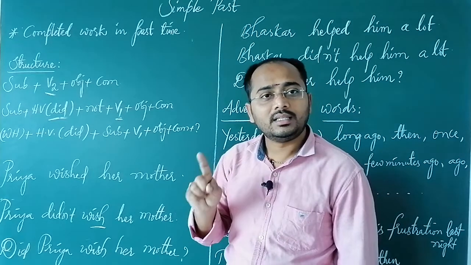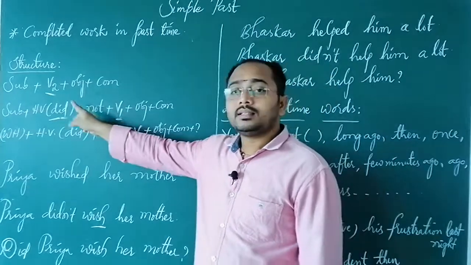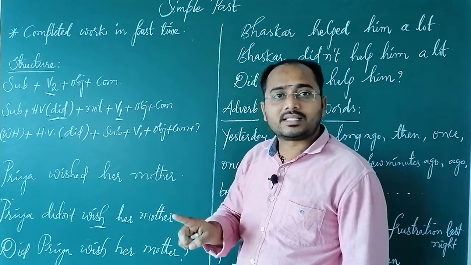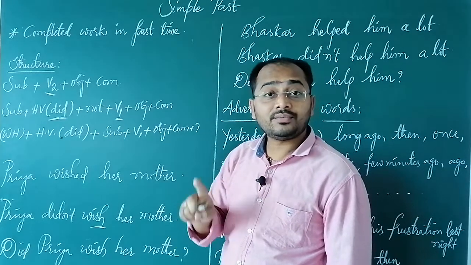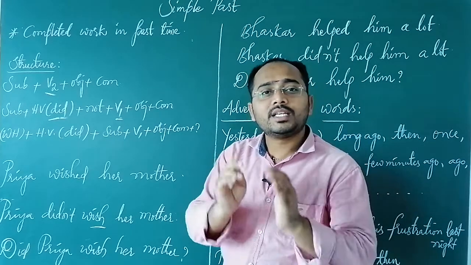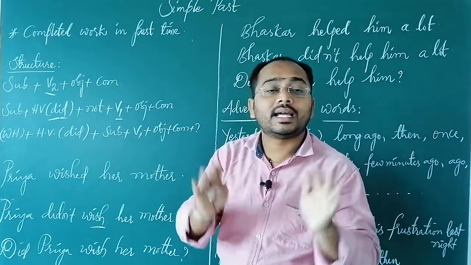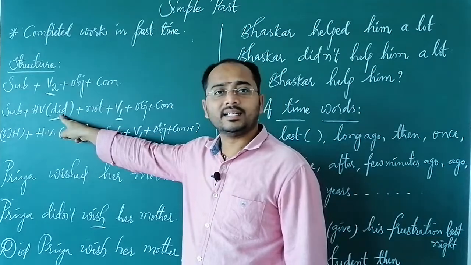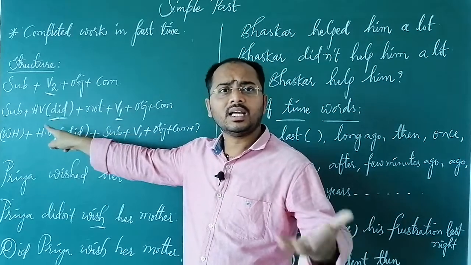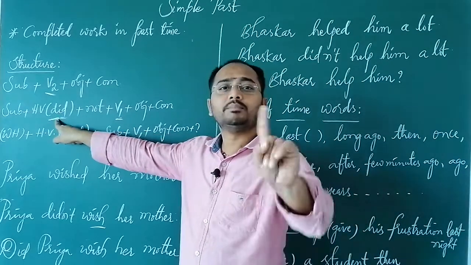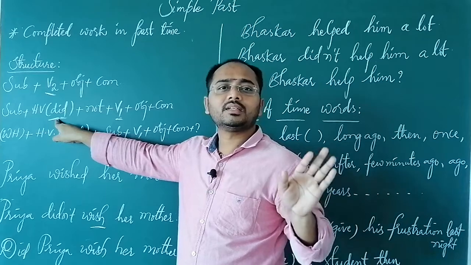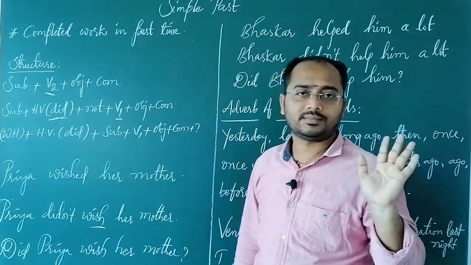Am I clear here? Yes. Because the definition of a helping verb is that which indicates time or tense. That's the reason we are using did. Because 24 are there, and among those, we especially use this because it gives the meaning of completed action in the past.